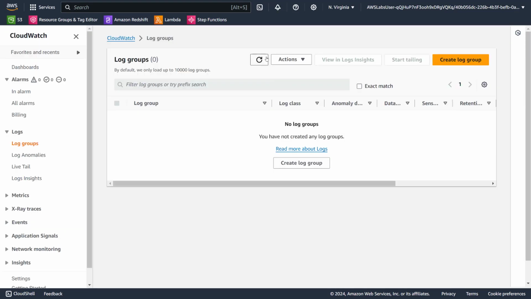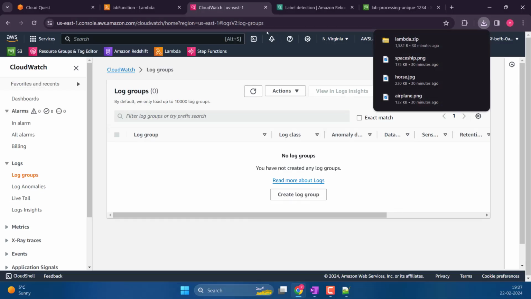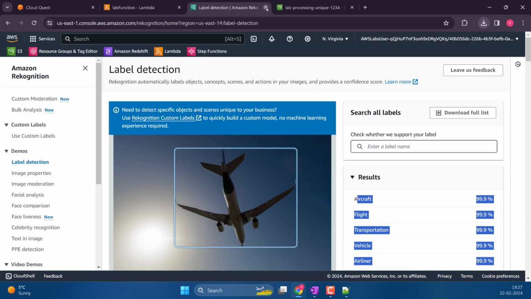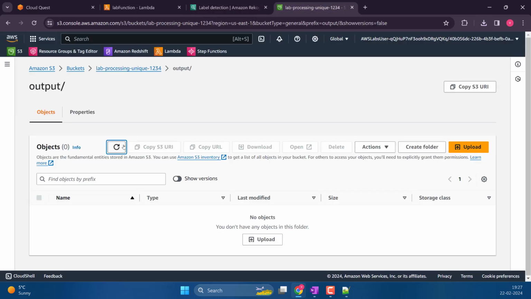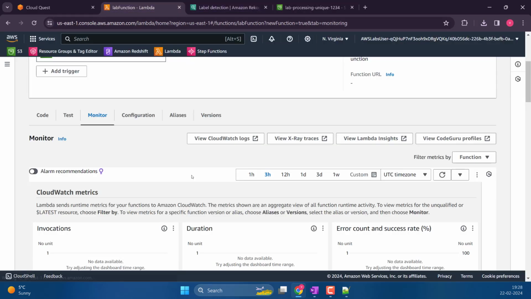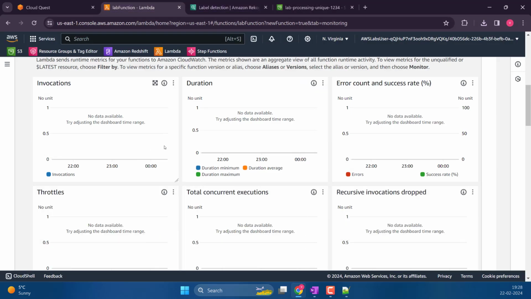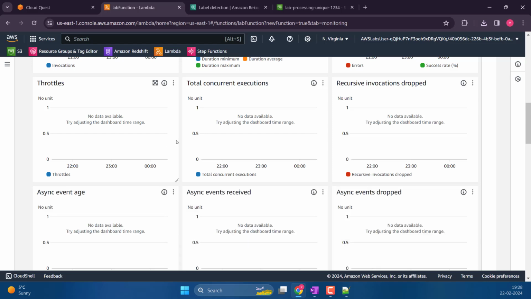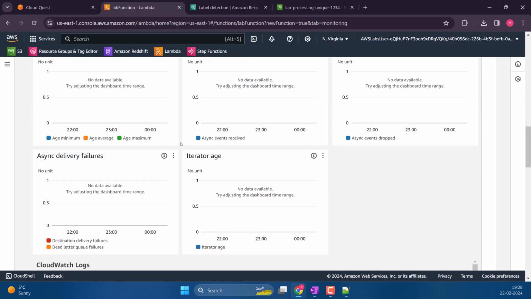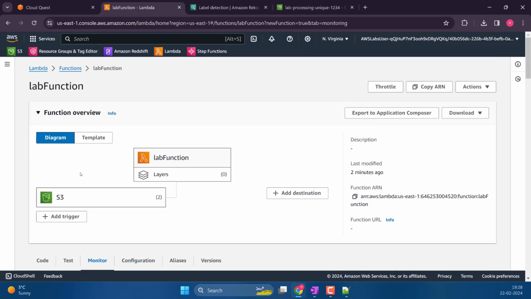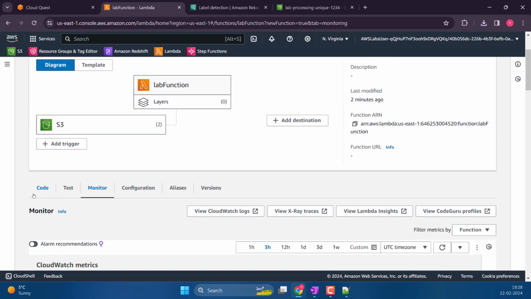I think all we have to do is wait. Let me see. Don't tell me the lambda didn't get triggered. Why? Okay, this is interesting. It is here. The code is here.